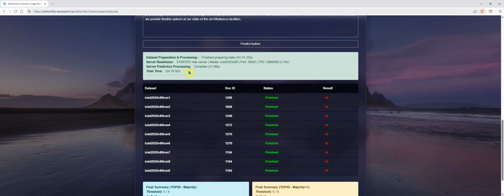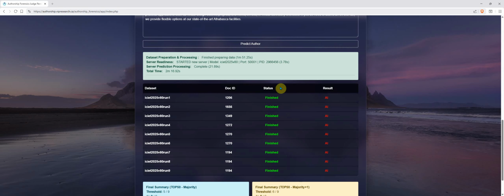Now, what I want to show you is if we do that again, which means the server will be ready, so we don't need the 3.78 seconds to ask all the judges to come in and start doing the prediction. Secondly, because this is a neural network, we will also not need the 21 seconds to finish the reading. Right now we have 9 judges, which means each of them may spend about 3 seconds or so. Now let's do that again.